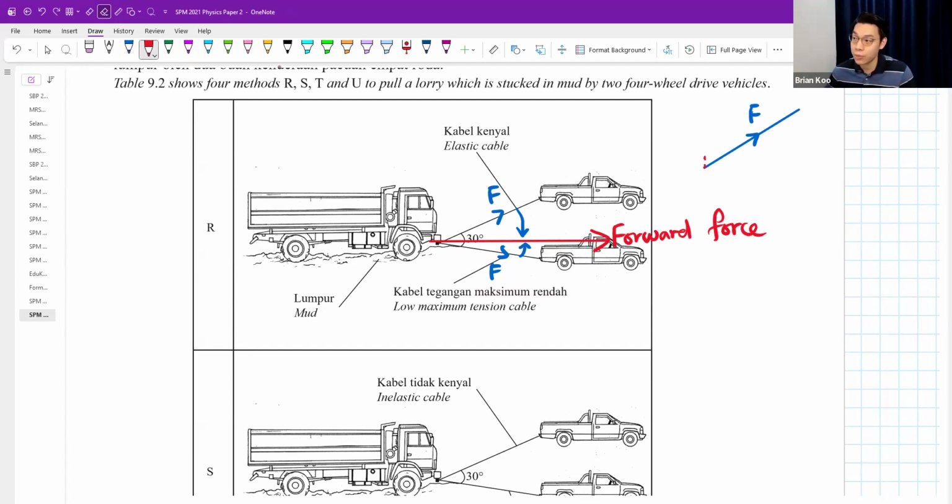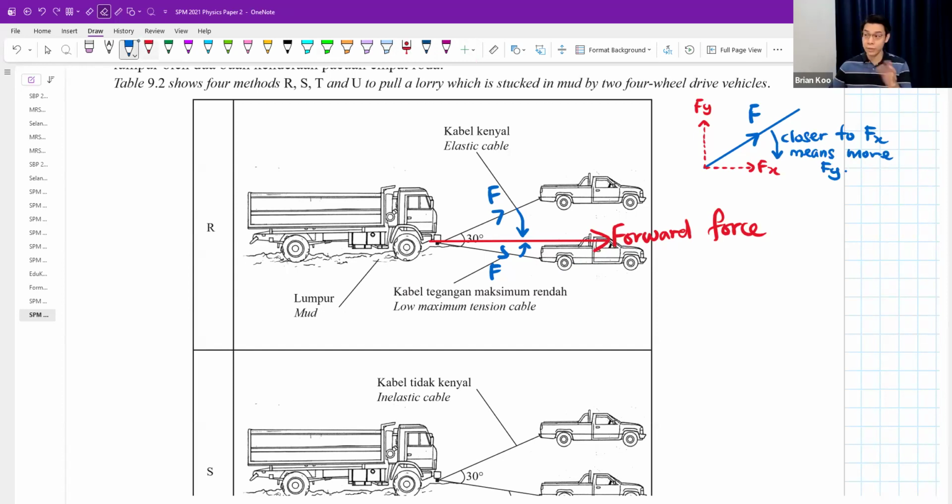One of the jobs is to pull up here. We call it the Fy. One of the jobs is to pull it forward. We call it the Fx. What should you do if you want more forward force? The trick is you apply your force as close as possible to Fx. Closer to Fx means more Fx.